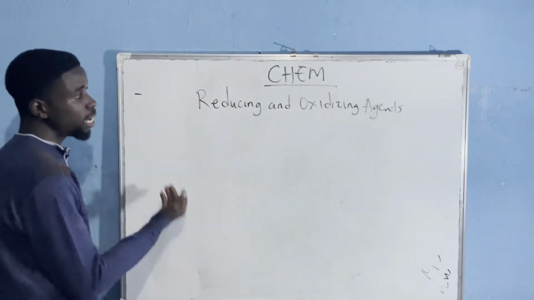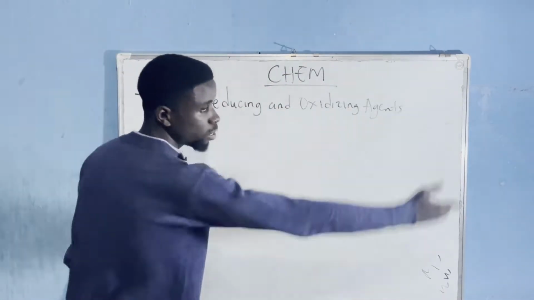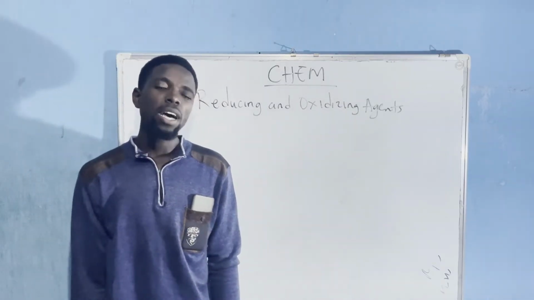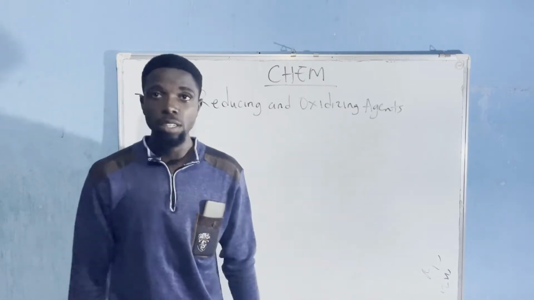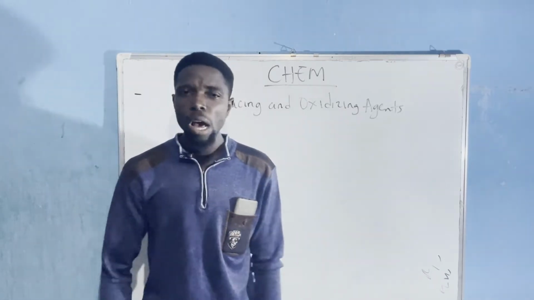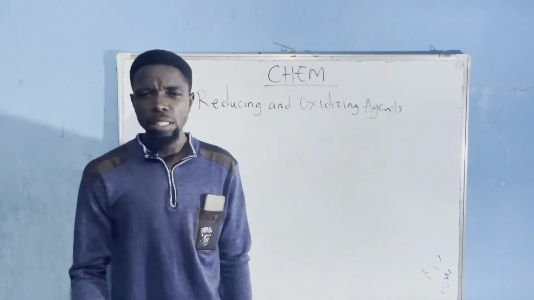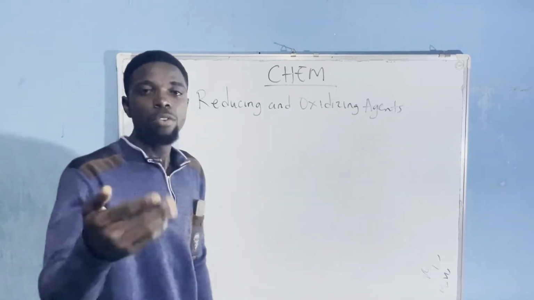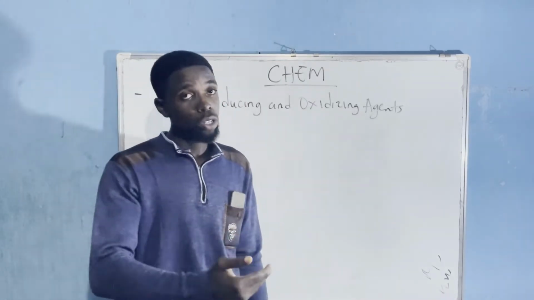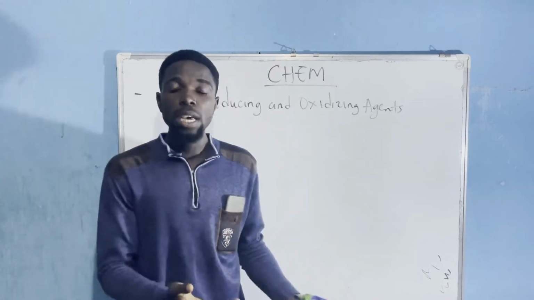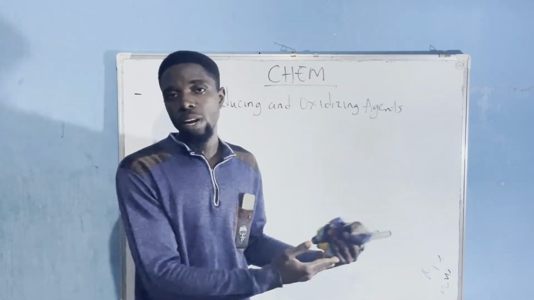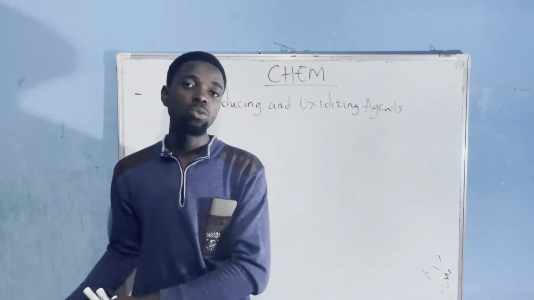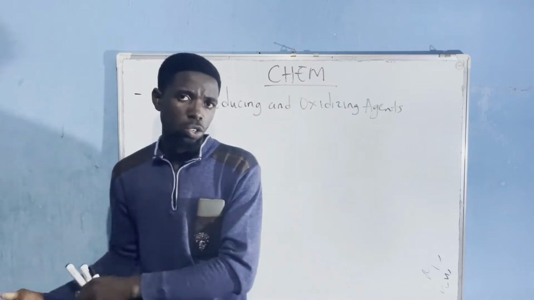Today we're going to be studying something new, and that is reducing and oxidizing agents. Normally in Africa, we believe in agents of darkness and agents of light. I don't know about you guys in the States and the other parts of the world, but for Africa, we believe in agents of darkness and agents of light, and this is going to help us understand reducing agents and oxidizing agents. We have already understood the principle of oxidation and reduction in the past video, and we said that oxidation is the loss of electron, which leads to an increase in oxidation number, while reduction is the gain of electrons, which leads to a decrease in oxidation number.